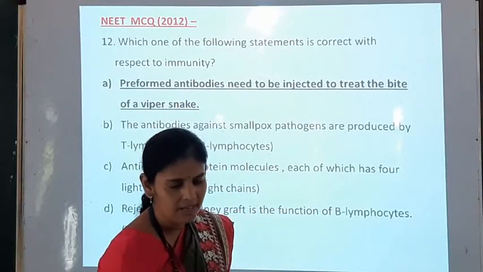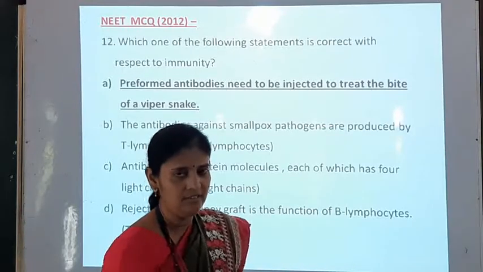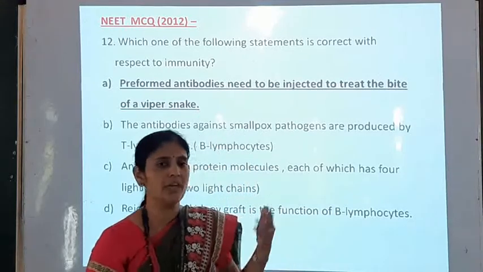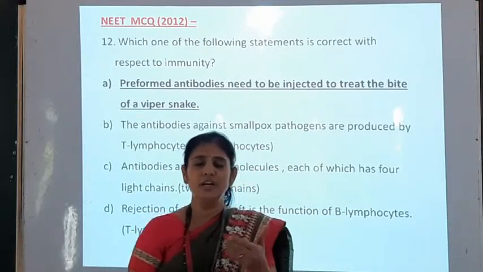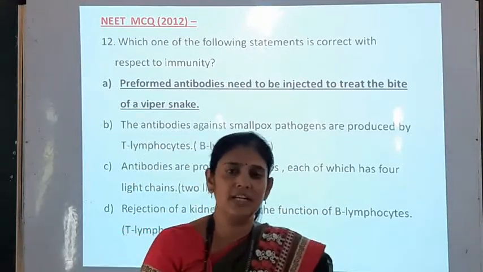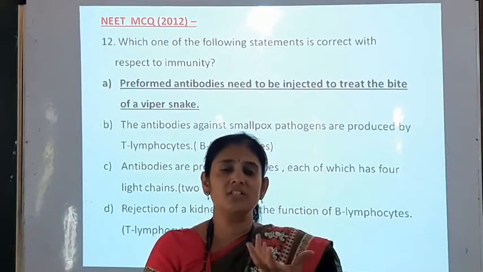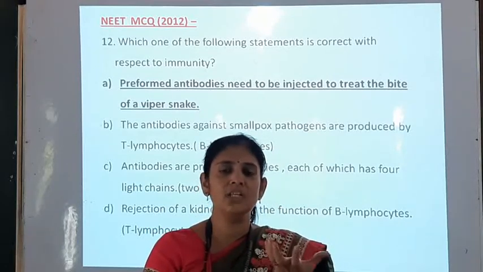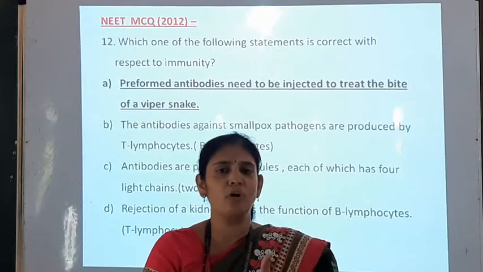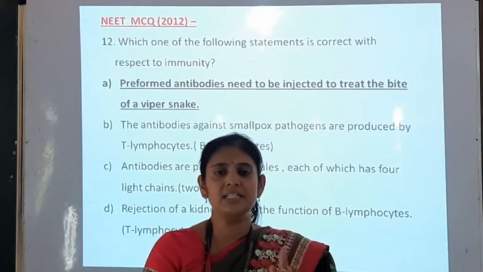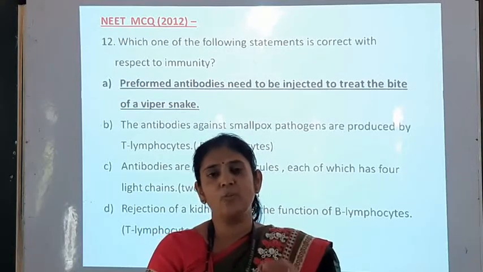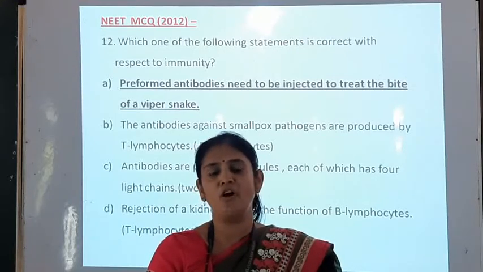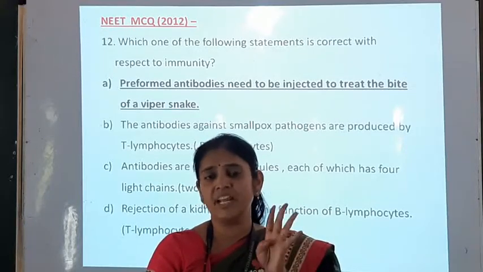So these are the different questions that we have seen regarding immunity, and we have studied in this lecture what is the structure of antibody and how the antigen and antibody complex is formed. Antibody is a specialized glycoprotein structure consisting of 4 polypeptide chains.